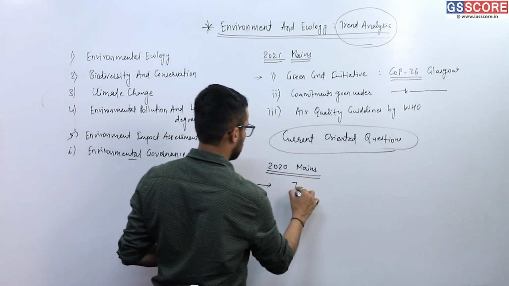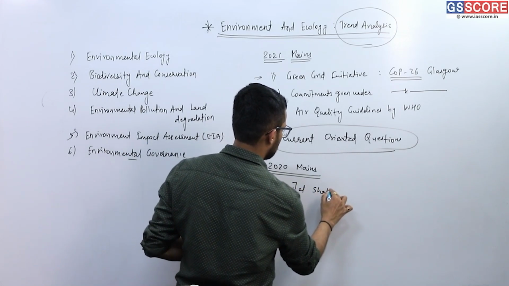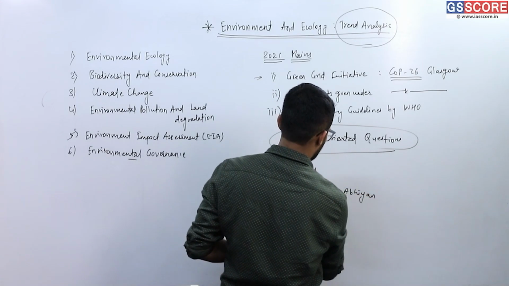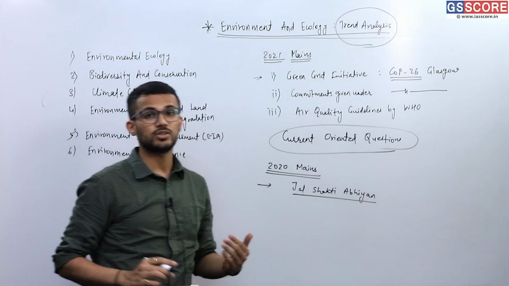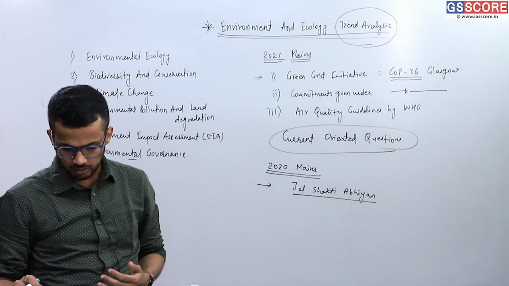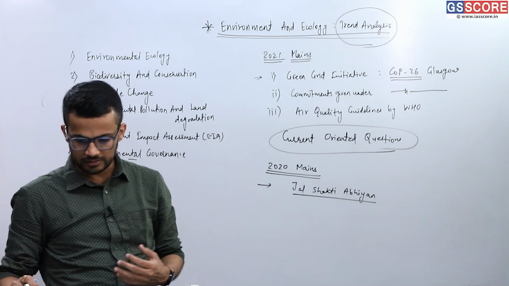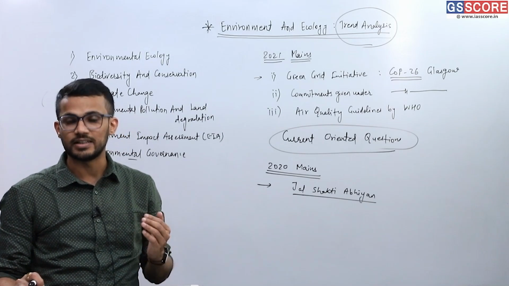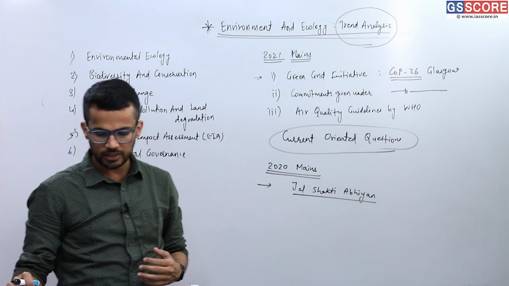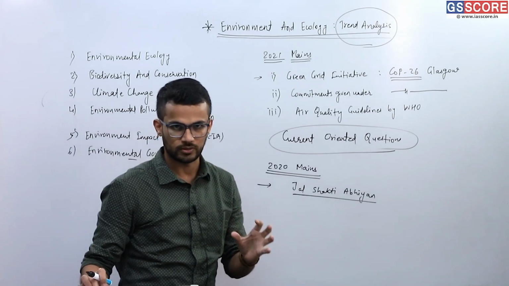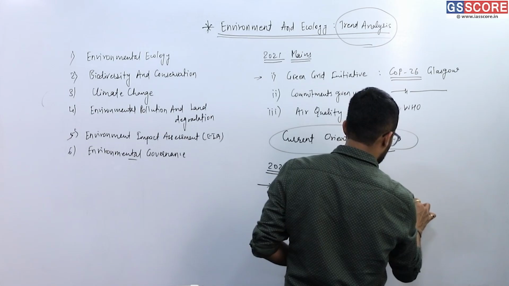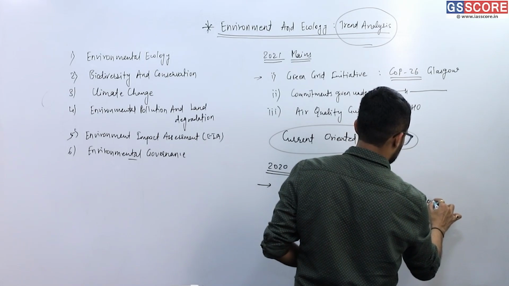So the question was on Jal Shakti Abhiyan. We were supposed to discuss the features of Jal Shakti Abhiyan, and also what are the measures that we can take to improve water storage and irrigation system to make judicious use of water, right? So Jal Shakti Abhiyan, and we can say water conservation steps,